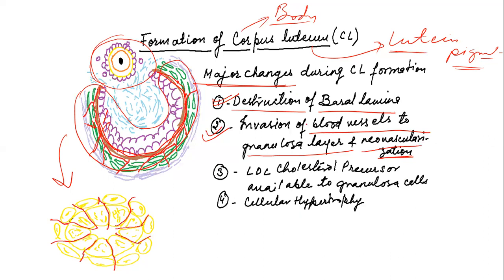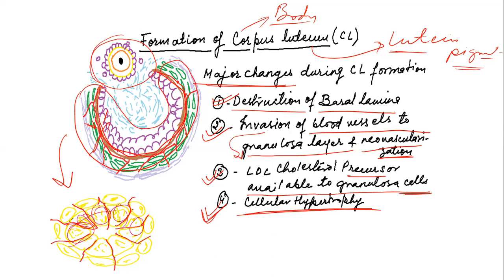So because of the invasion of blood vessels to the granulosa layer, now the LDL cholesterol precursors for steroid synthesis are available to the granulosa cells also. Previously, it was limited to the theca cells, but now the granulosa cells are also provided with the LDL cholesterol. Next, the increased circulation up to the granulosa layer will cause cellular hypertrophy. So that means the corpus luteal cells, especially the granulosa cells, which have the new blood supply and are getting more nutrition, will be hypertrophied.